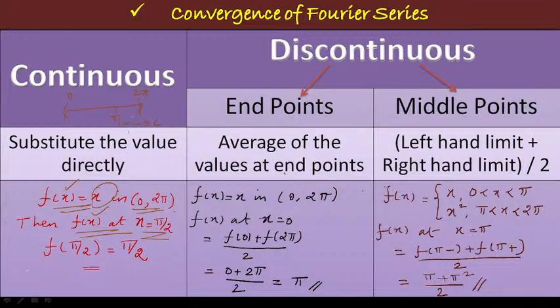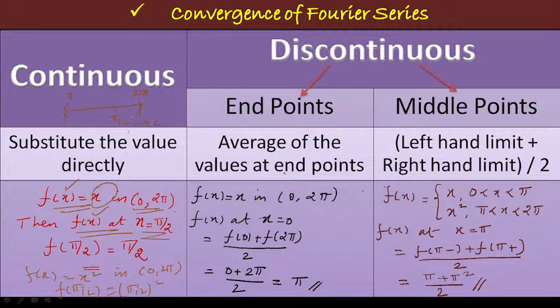Suppose instead of that, the function is defined as f of x equal to x square in the same interval 0, 2 pi, and I am going to find the value of the function f of x at pi by 2. What does it mean? Pi by 2 is a continuous point. So just replace that, pi by 2 the whole square is the answer, isn't it? So if it is a continuous point, what we are going to do here is just substitute the value directly. Okay, you just keep that in mind. If it is continuous, no worry, you just substitute the value directly.